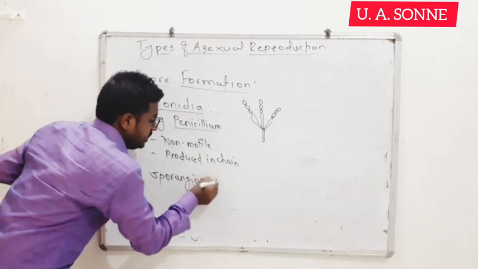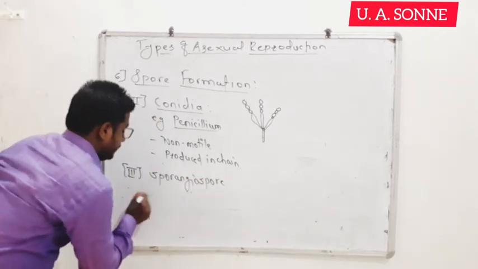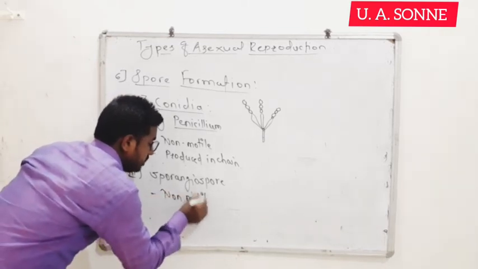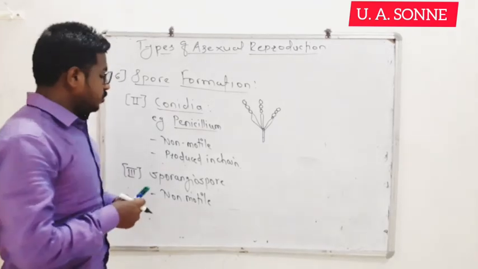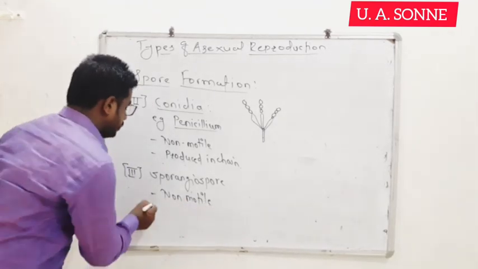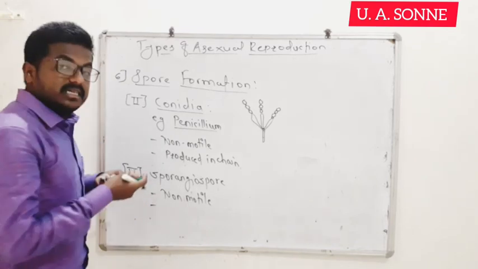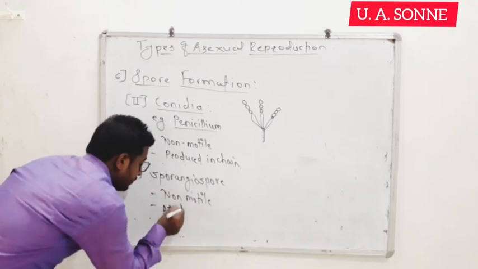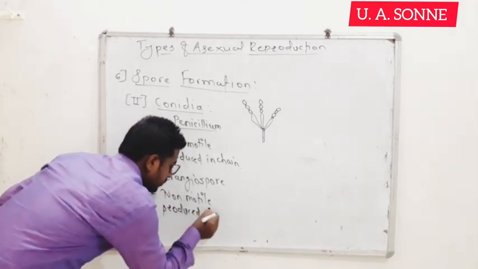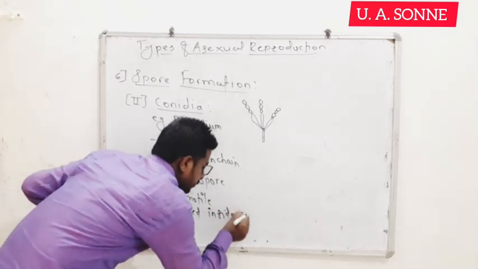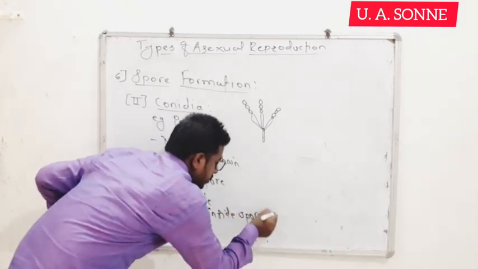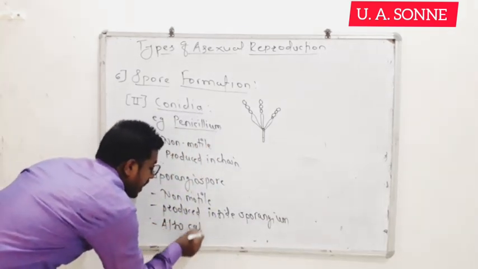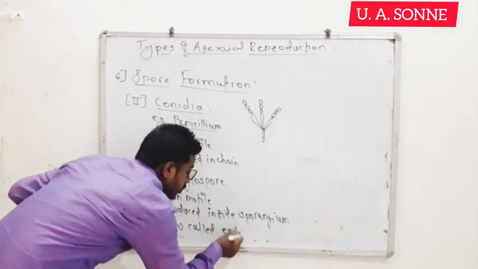Sporangiospores. These sporangiospores are again non-motile types of spores. They are produced inside the sporangium, within the sporangium, that's why they are also called endospores.